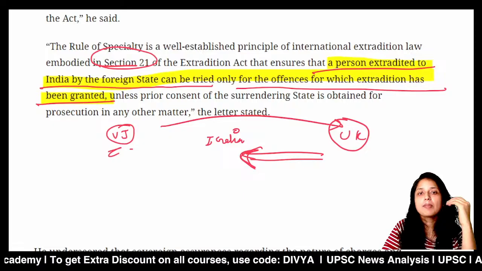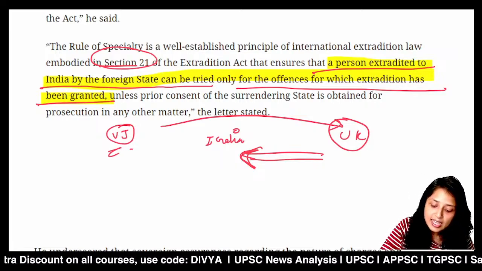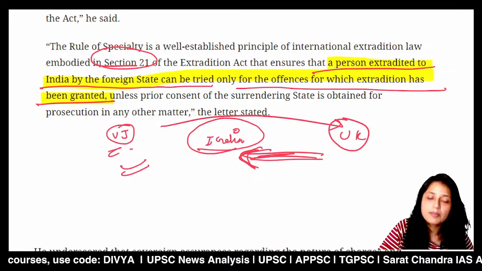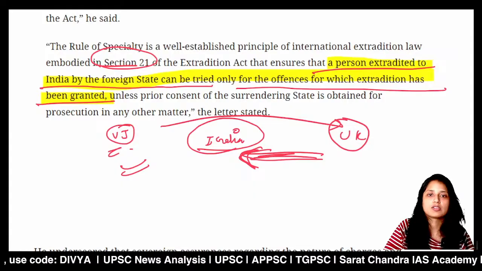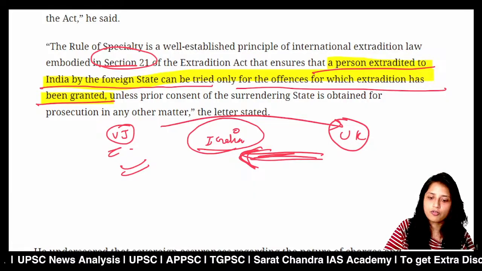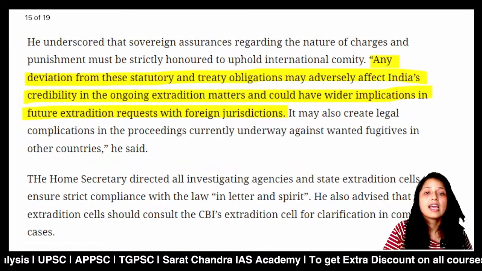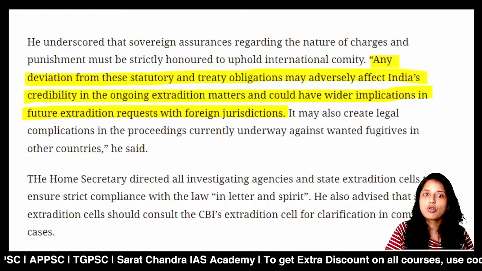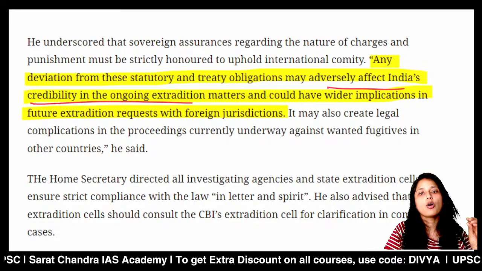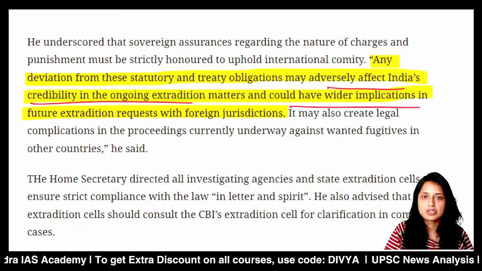Now, maybe Vijay Mallya might be involved in other criminal activities like drug trafficking or terrorism. But India cannot try him for other activities because the UK has extradited him to India only for the financial offense. So this is the reason you cannot try a person for unrelated offenses. Next, it says that if there is continuous violation of this rule of exclusivity, it will adversely affect India's credibility in ongoing extradition matters. So this is not good for India because it could have wider implications.